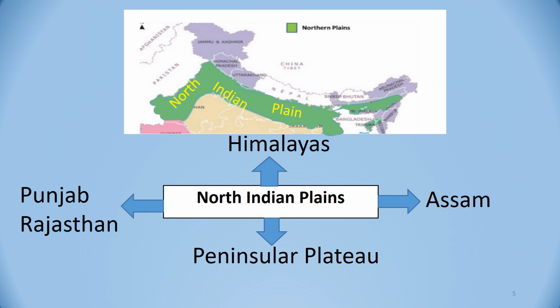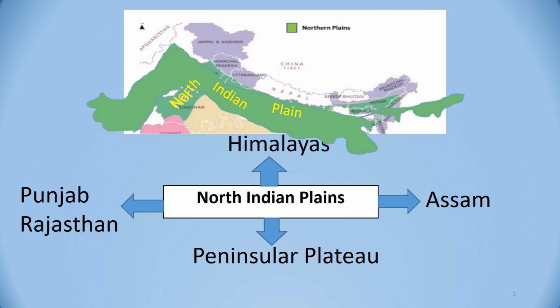North Indian plains extent, if you see, it is bordered by the Himalayas to the north and the peninsular plateau to the south. And its extent, if you see, it extends from Punjab and Rajasthan in the west to Assam in the east. This whole green color portion is our North Indian plain.